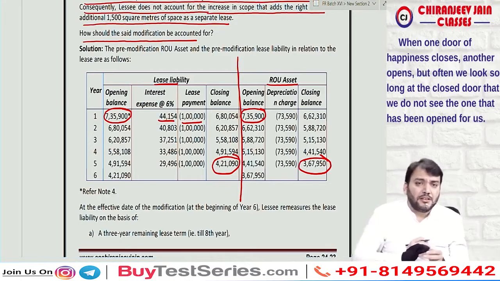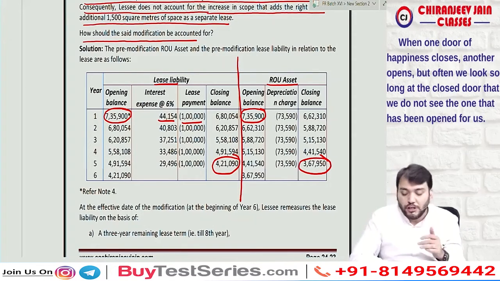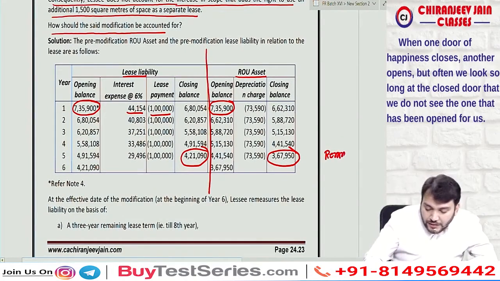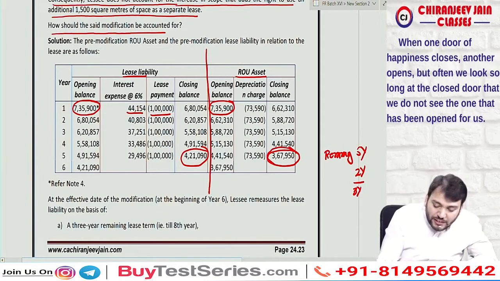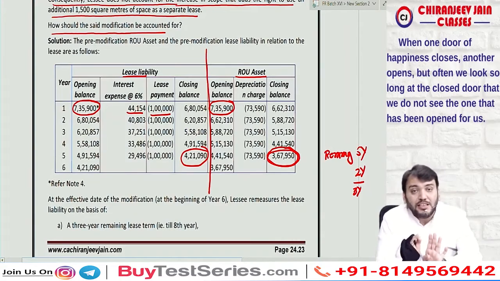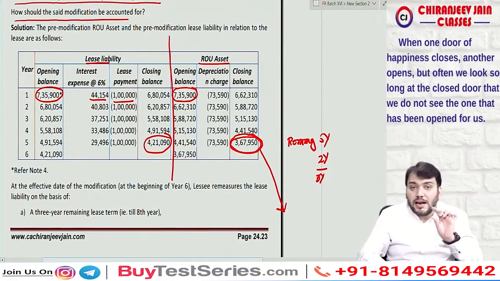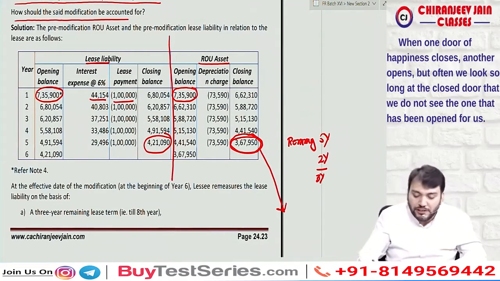Now, can I say there are two things? One is decrease in lease term and one is increase in ROU asset, increase in additional space. So when I say decrease in lease term, so can I say the remaining lease term is 5 years, and out of this 2 years will be reduced, so remaining will be 3 years. So can I say this ROU asset should be remeasured based on what? Based on the 3 years lease term left. So can I say if you want to make an adjustment for the termination of 2 years lease term, so it will be